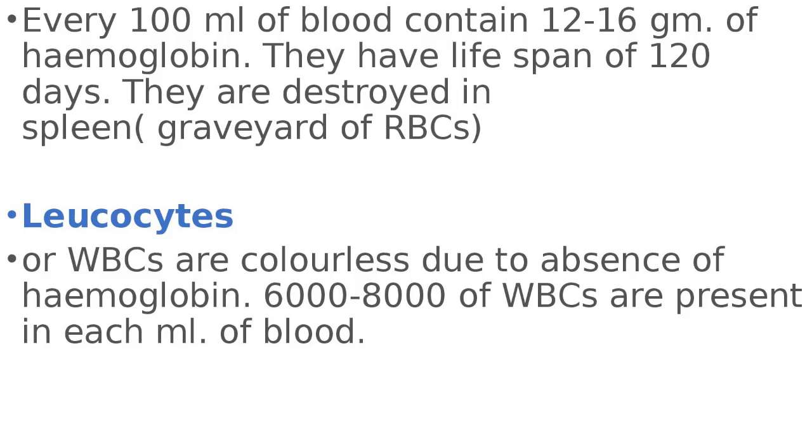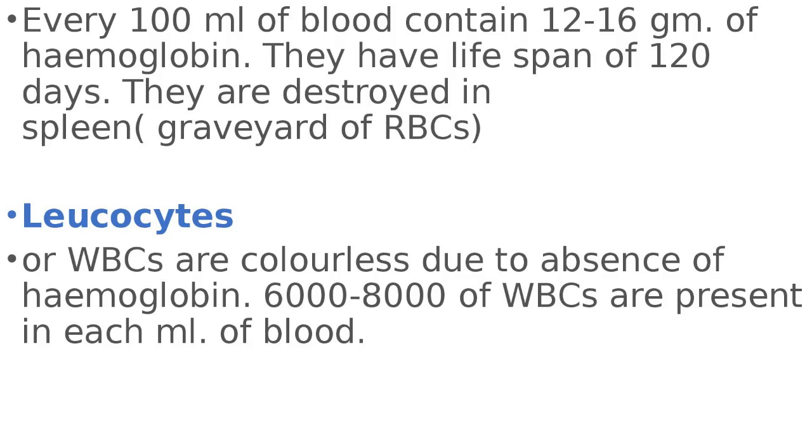Coming to the next, leukocytes. Leukocytes are colorless cells. Leukocytes are also known as white blood cells, WBCs. These are colorless due to the lack of hemoglobin.